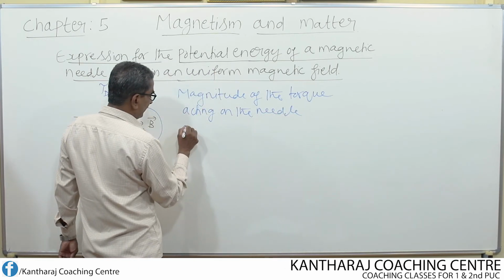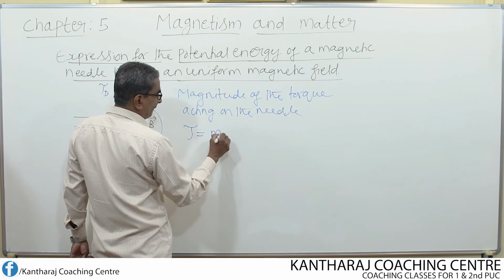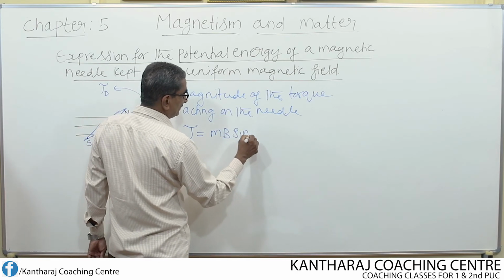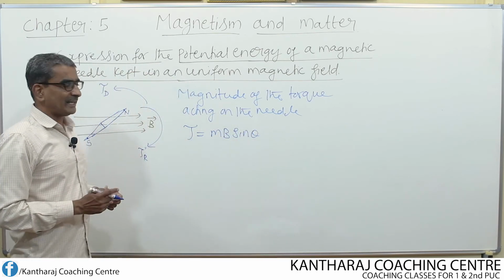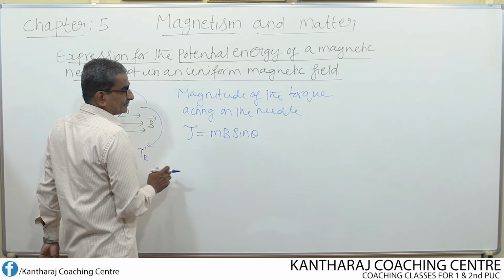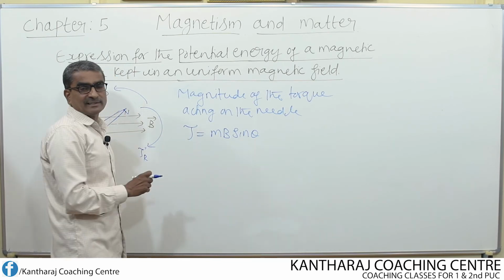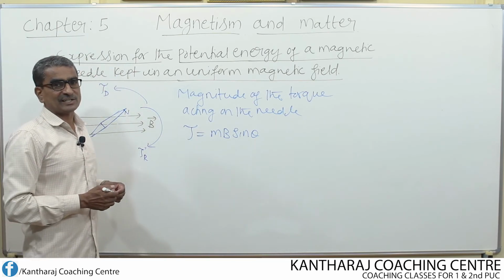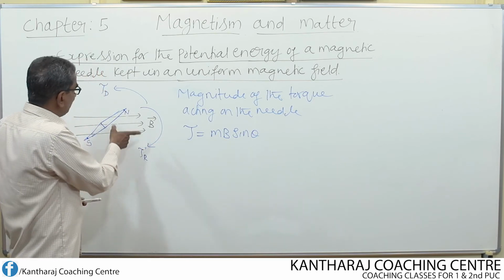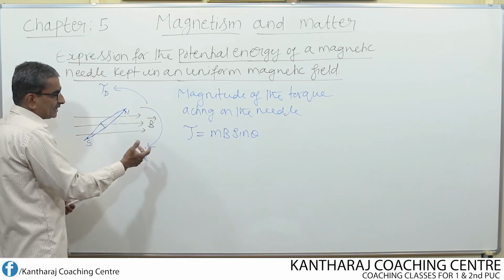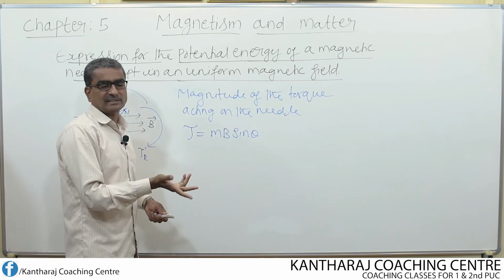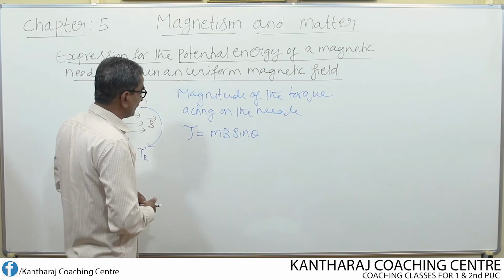I do not consider direction, only the magnitude. So it is given by tau equal to M into B into sin theta. If I write a minus sign, then it means that I am considering the direction also. So the magnitudes of deflecting torque and restoring torque are one and the same. Only the directions are opposite.